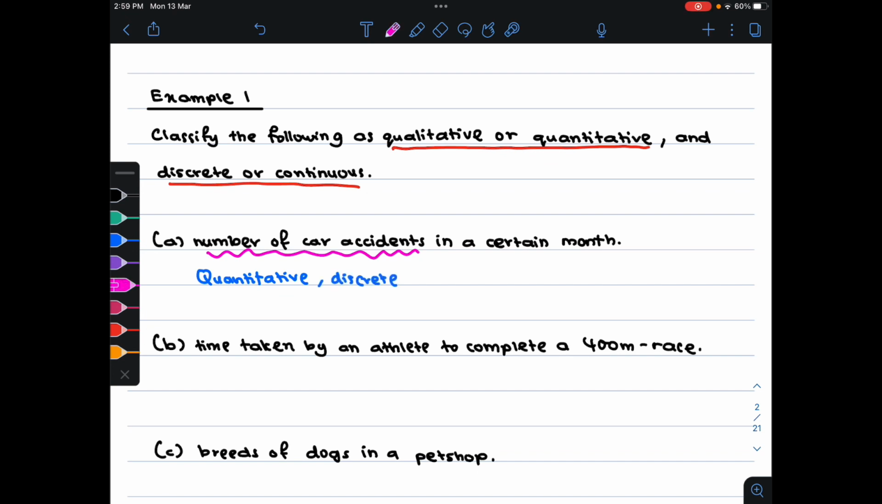Next, for part B, time taken. Time is quantity, so this will be quantitative data. And note that since time can be measured, it can be in decimals, for example 1.1 hour. Therefore, this is continuous data.